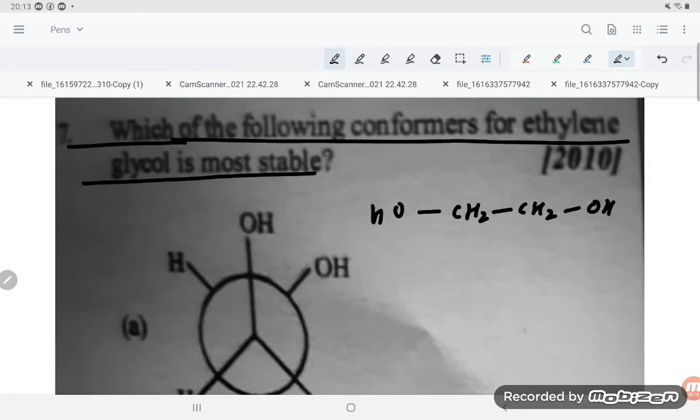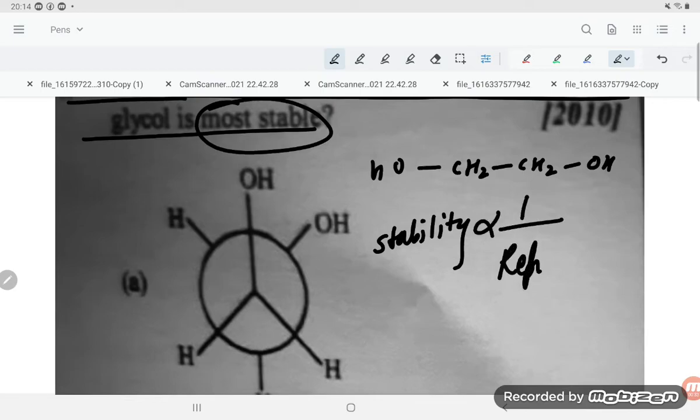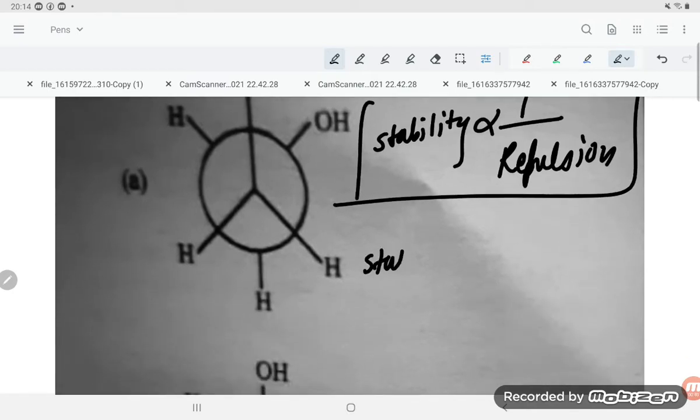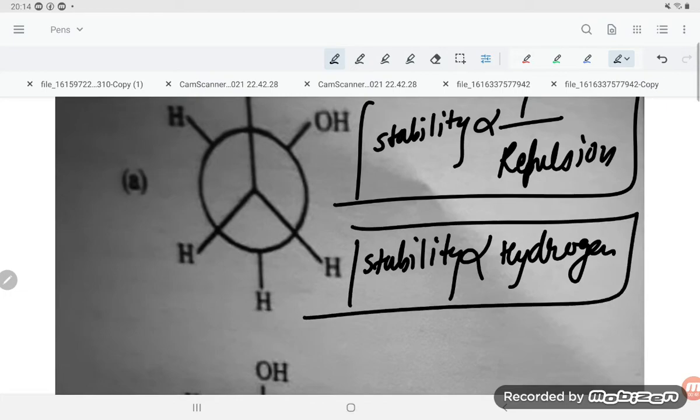So it has many conformations possible, but they are asking for the most stable one. So what is stability, student? Stability is inversely proportional to repulsion. And for ethylene glycol, stability is also proportional to hydrogen bonding. If hydrogen bonding is there, the compound will be stable.